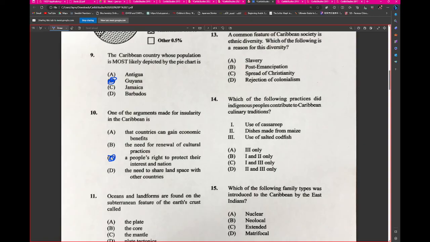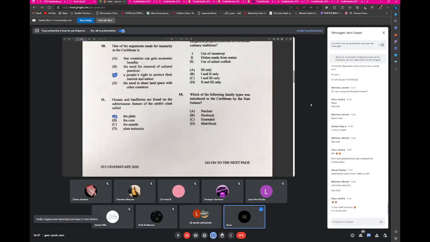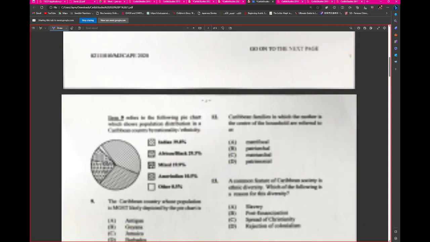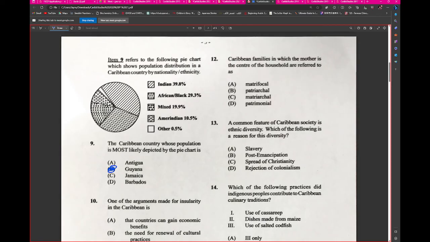It's a repeat. C. Wonderful. Right, and this is a repeat also. Let's move on. Caribbean families in which the mother is the center of the household are referred to as matriarchal.